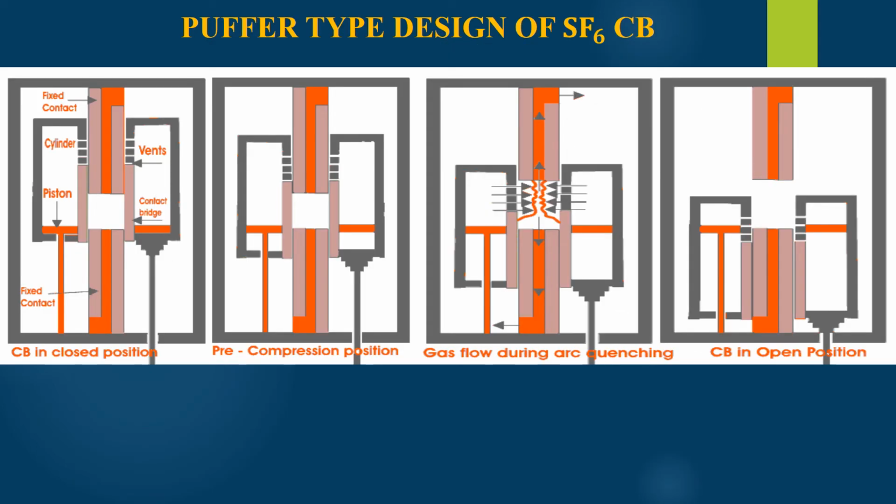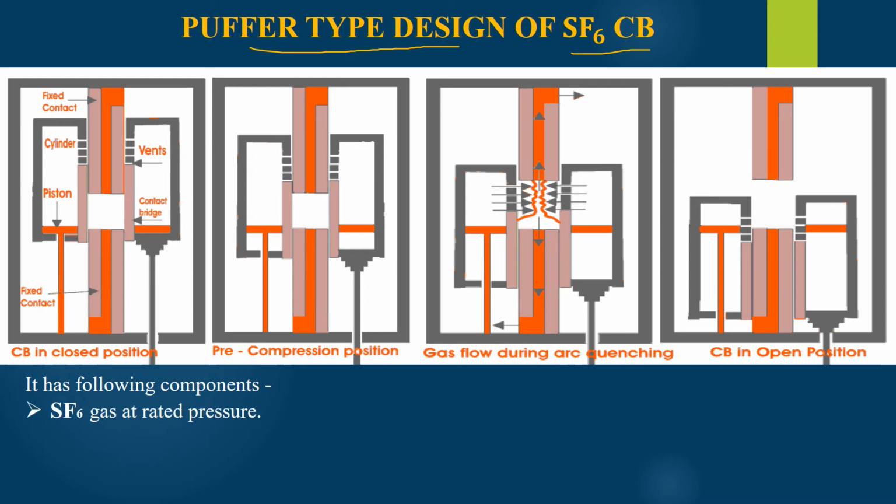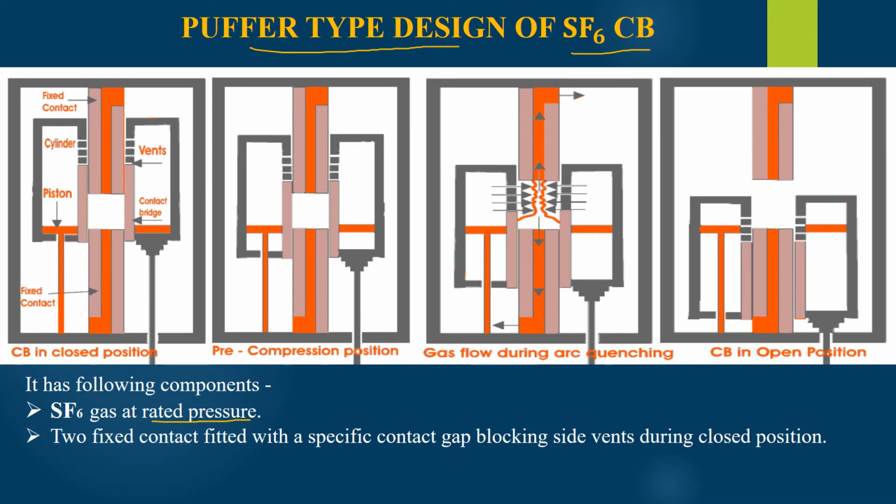Now let us understand the working of SF6 circuit breaker using its puffer type design. As you can see in the figure, the puffer type design of SF6 circuit breaker has the following components. First, it will have the SF6 gas at rated pressure, stored in the cylinder. There will be two fixed contacts with a specific contact gap between them. The fixed contacts are blocking the side vents during the normal operating condition.